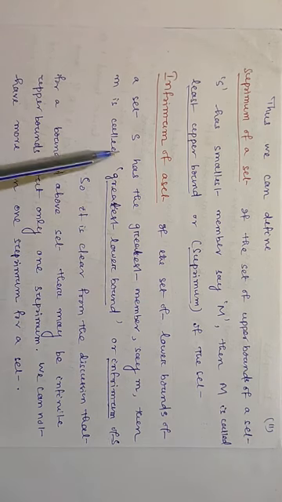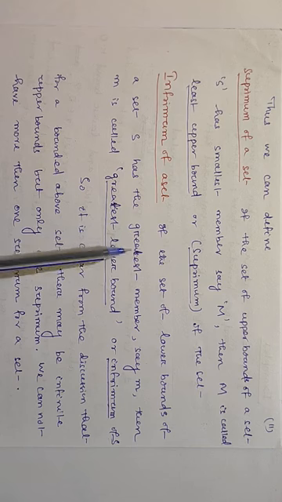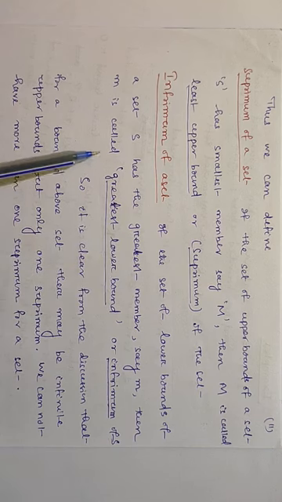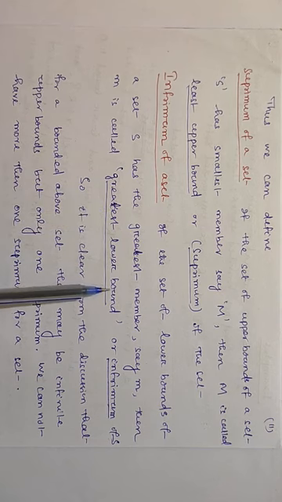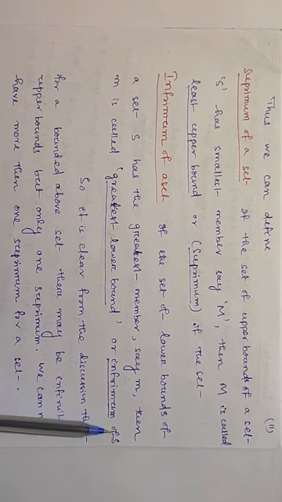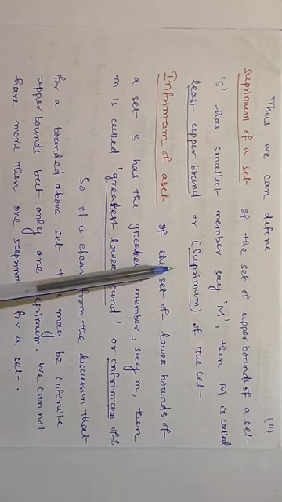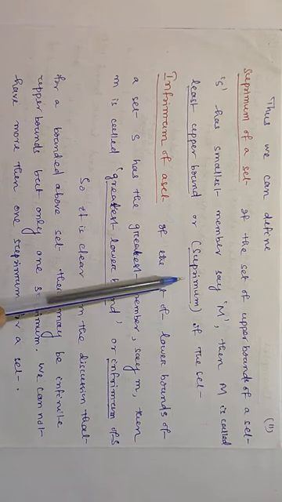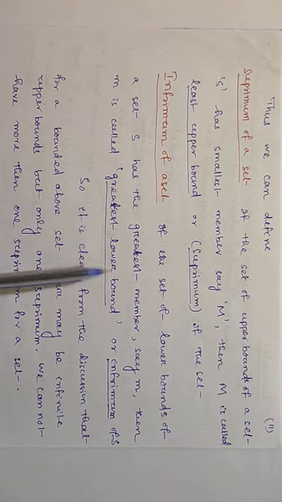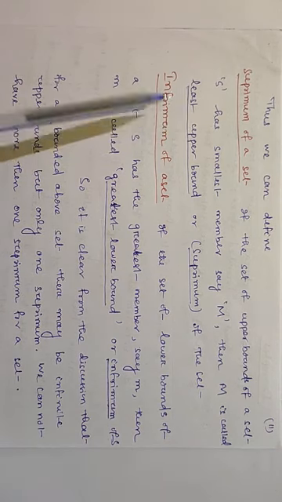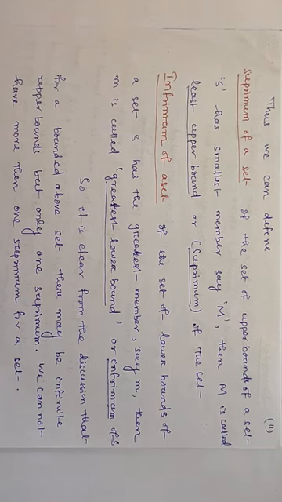And if that set of lower bounds has a greatest member, then we call that number the greatest lower bound or infimum of the set. So the smallest of all upper bounds is the supremum and the greatest of all lower bounds is the infimum. In this way we define supremum and infimum of a set.